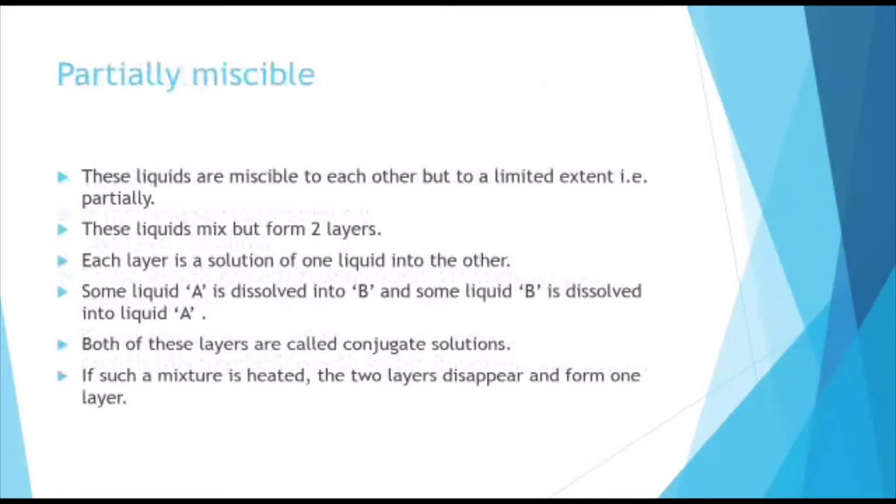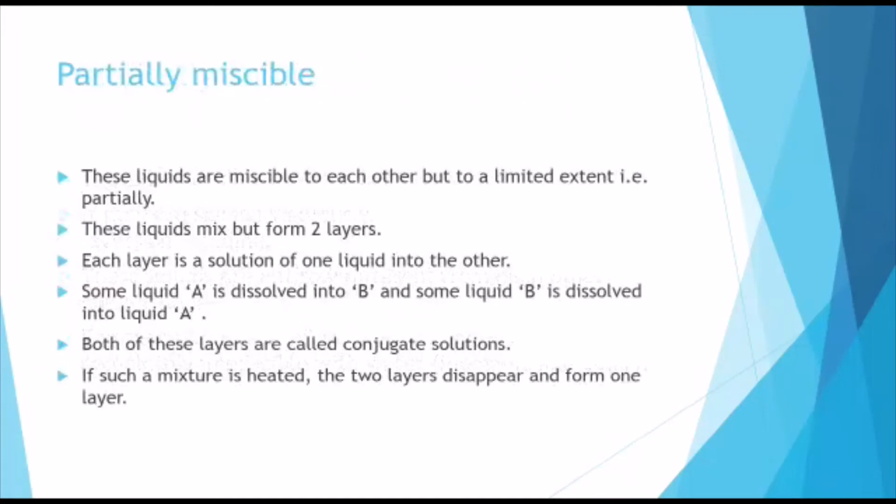Now partially miscible: these liquids are miscible with each other but only to a limited extent. These liquids mix, but they form two layers, and each layer is a solution of one liquid in the other.